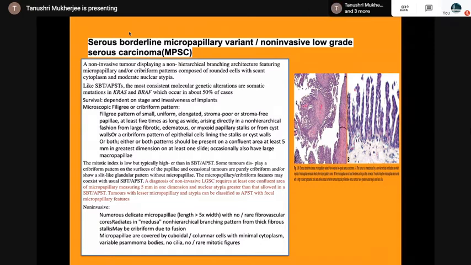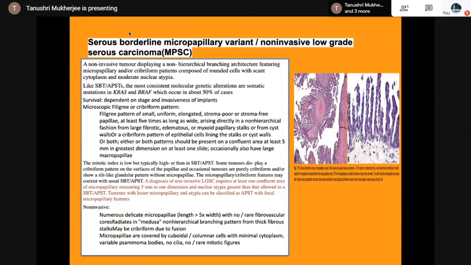A diagnosis of non-invasive low-grade serous carcinoma requires at least one confluent area of micropapillary growth measuring 5 millimeters in one dimension and nuclear atypia greater than that allowed in a serous borderline or atypically proliferating serous tumor. Tumors with lesser micropapillary growth and atypia can be classified as atypically proliferating serous tumor with focal micropapillary features. So please understand this: lesser micropapillary area and atypia, you have to take it to the previous category.